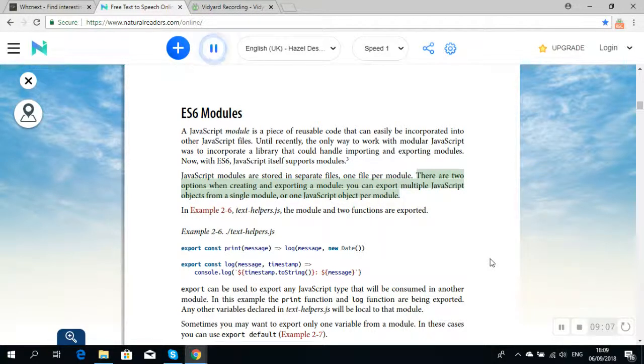There are 2 options when creating and exporting a module. You can export multiple JavaScript objects from a single module, or one JavaScript object per module. In example 2-6, text-helpers.js, the module and 2 functions are exported. Example 2-6.